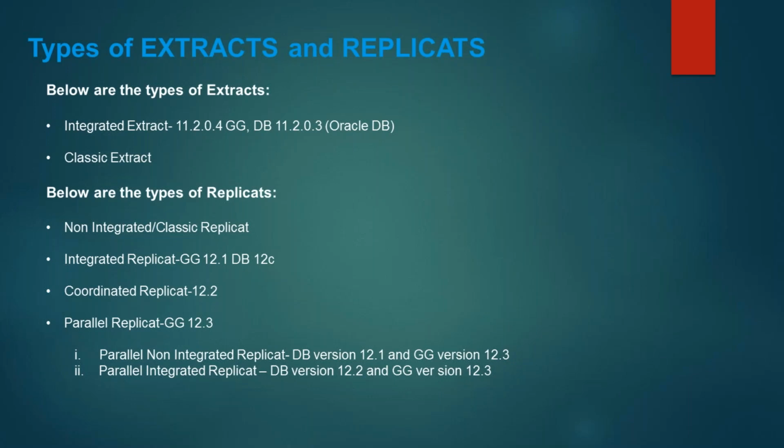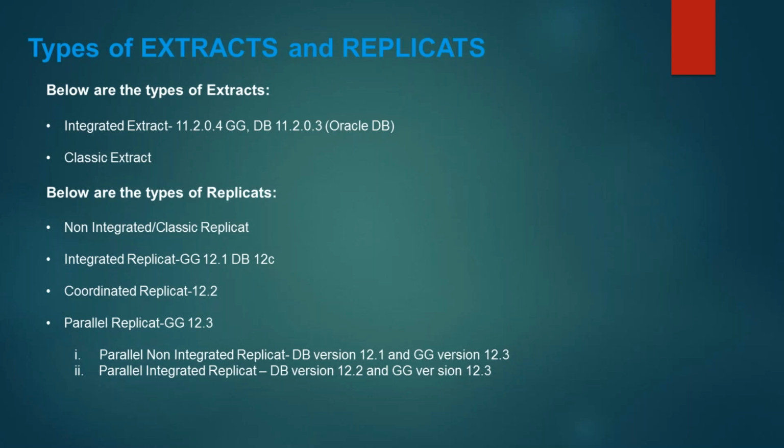There are two types of parallel replicate. Parallel non-integrated replicate, for which you need a minimum database version 12.1 and Golden Gate 12.3, and parallel integrated replicate, for which you need database version 12.2 and Golden Gate 12.3.